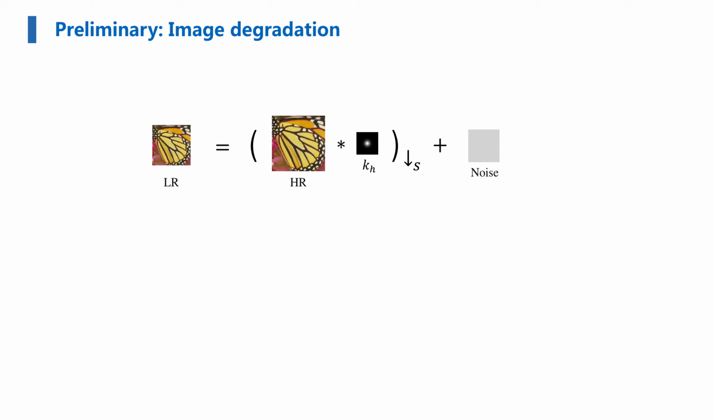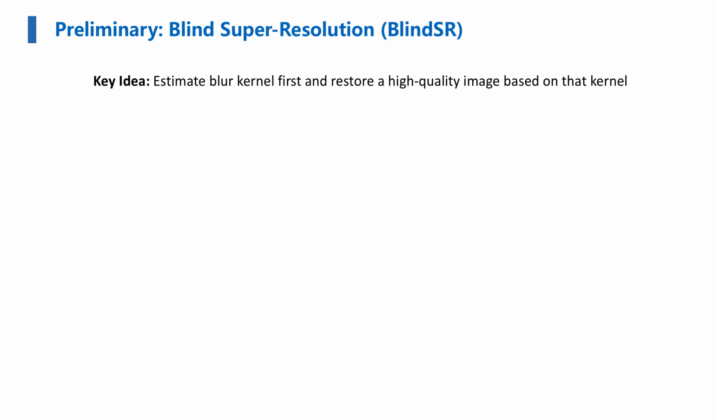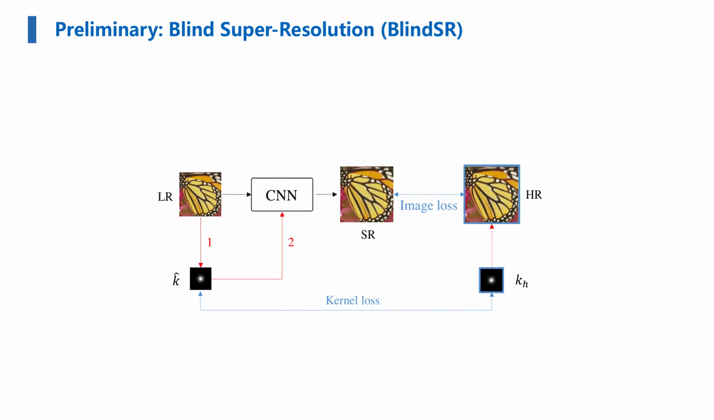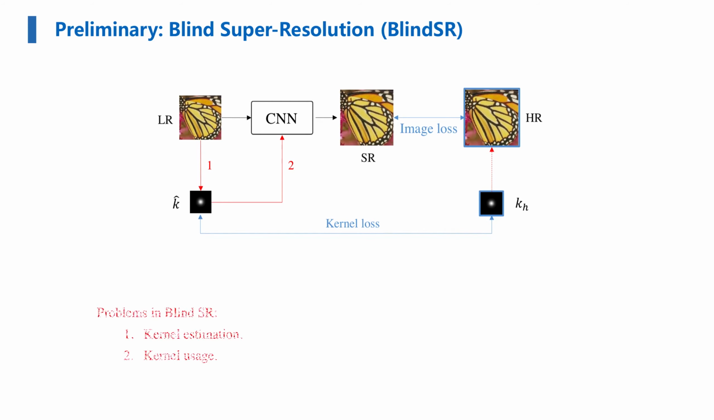The BlindSR model assumes that the LR image is obtained by blurring an HR image, then downsampling it and adding some noise, given by the following formulation. For most BlindSR methods, they first estimate the blur kernel, and then restore the high-quality image based on that kernel. They usually use both the image loss, such as L1 loss, and the kernel loss to optimize their networks. However, we noticed that there are two problems among current BlindSR methods: kernel estimation and kernel usage.